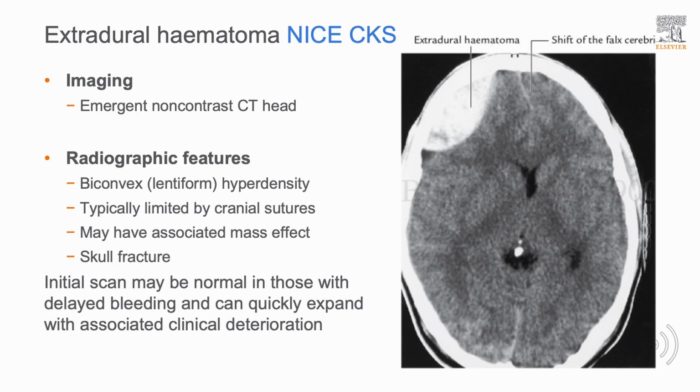The imaging required in any head trauma is an emergent non-contrast CT head. The typical radiographic features include a biconvex or lentiform hyperdensity, typically limited by the cranial sutures, and there may be associated mass effect as seen in this CT image with a shift of the falx cerebri to the other side to the hematoma. There may be features of an underlying skull fracture. The initial scan may be normal in those with a delayed bleed, but can quickly expand with associated clinical deterioration. So you have to watch out for this in anyone with a history of head trauma.